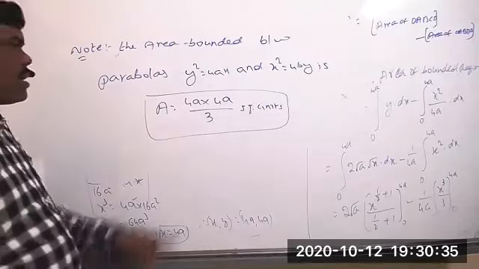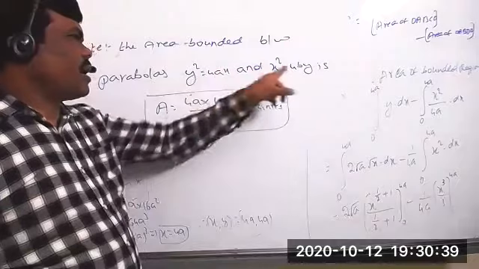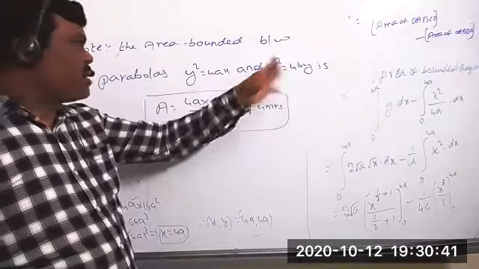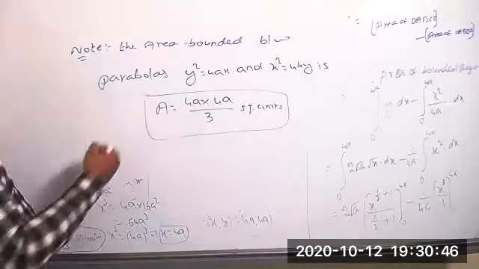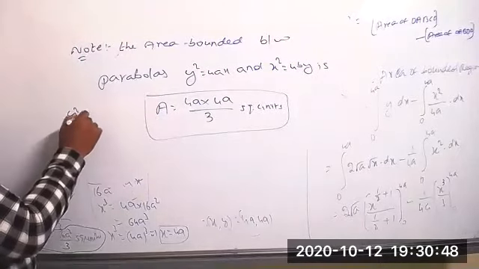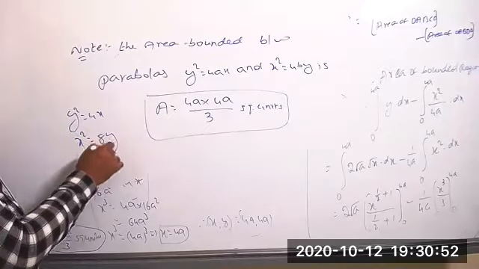That means these two values will be different, 4 and 4 here, a and b now. Sometimes we will get y square equal to 4x and x square equal to 8y.